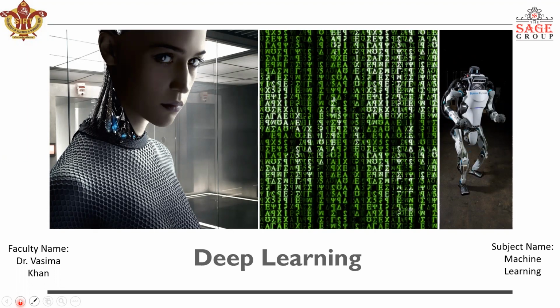So I'll take the machine learning part which is required for deep learning and reinforcement learning shortly, so that you'll be able to understand, but I'll not be able to explain all of the machine learning concepts. I'll just take those concepts which are necessary for understanding deep learning and reinforcement learning. So what is deep learning basically?